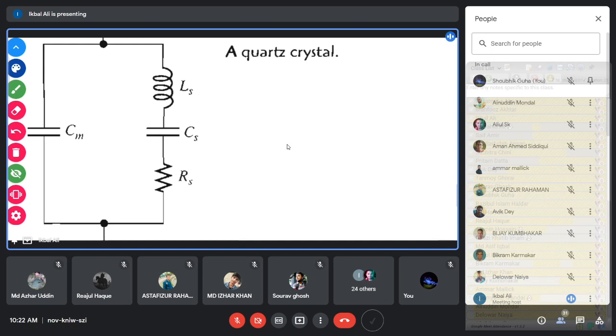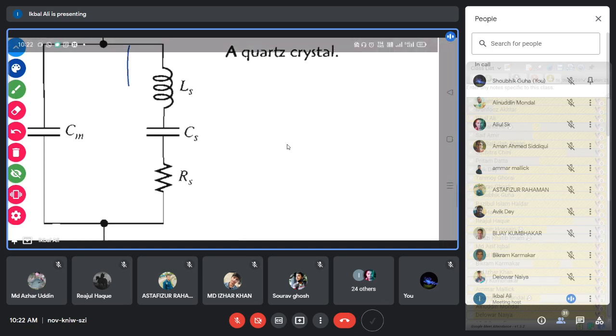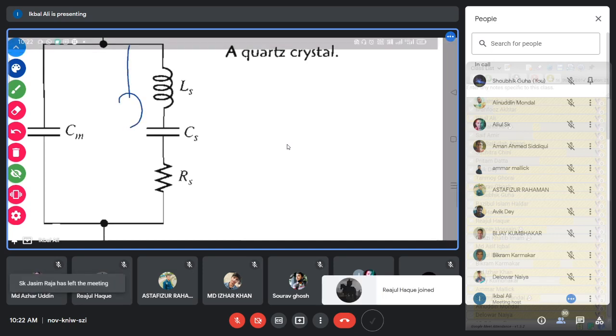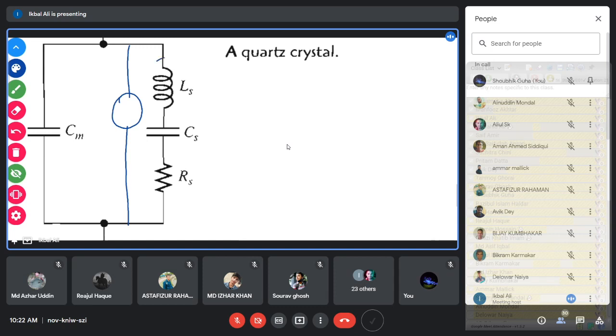But if you connect an AC voltage across this LCR, we are only discussing this part of the circuit, not this part right now. When you connect an AC voltage here, what will happen?